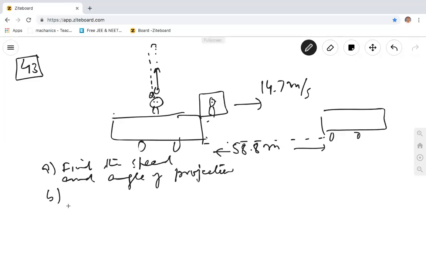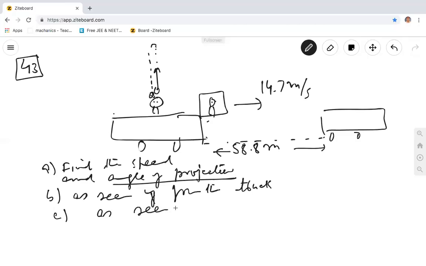B. As angle of projection जो है ना, as seen from the truck. Number C. As seen from the road. These are the 3 questions that he asks.